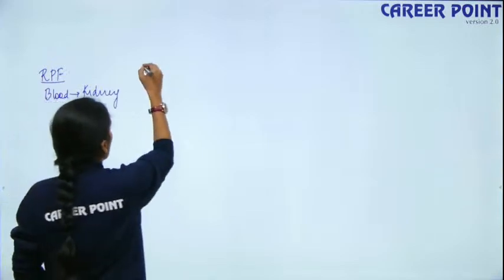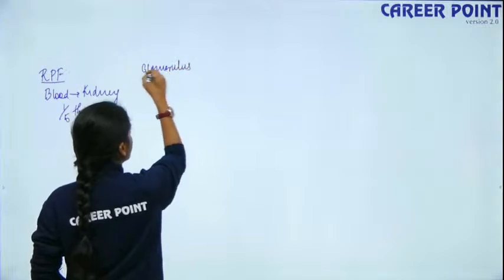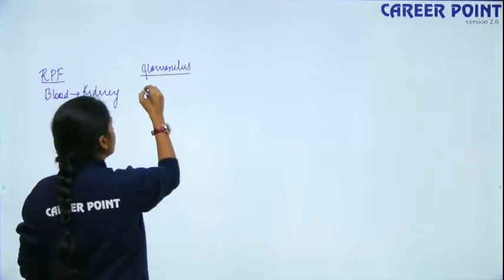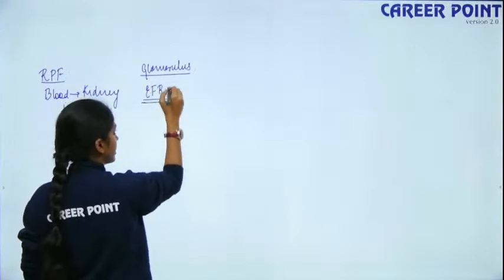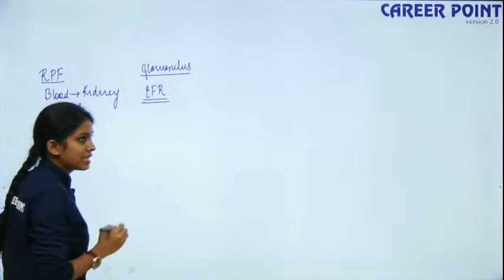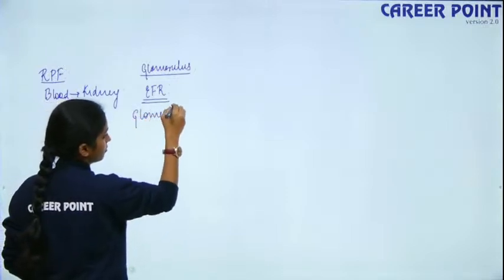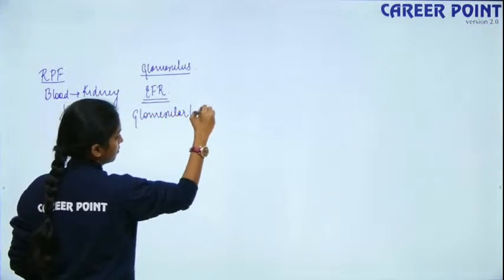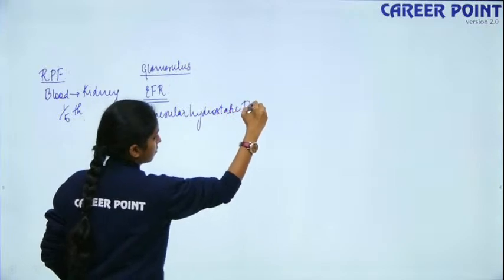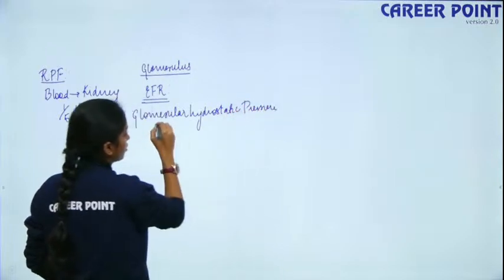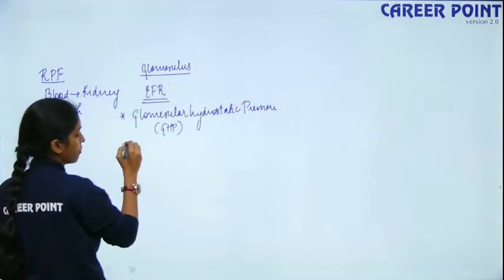So how do you know if your glomerulus has done proper filtration? What are the driving factors? The effective filtration rate. Who decides this? This is decided by three things. One is glomerular hydrostatic pressure. This is GHP. The second one is colloidal osmotic pressure.